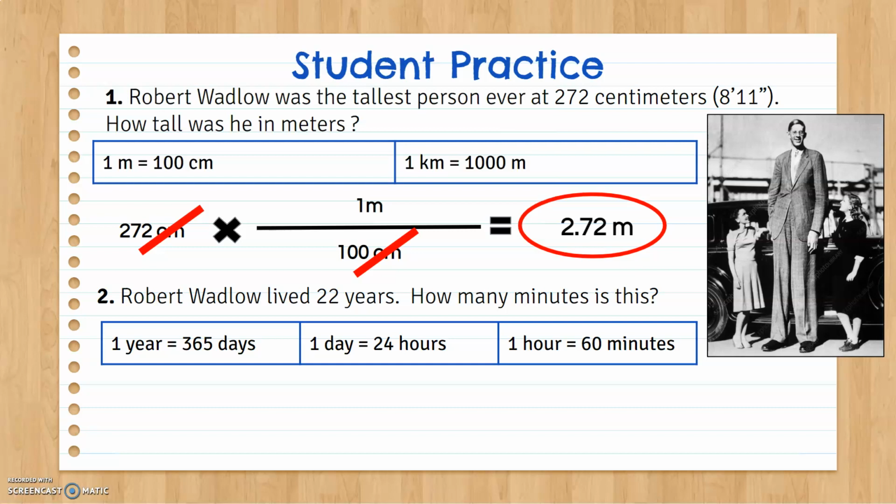Why is it on the bottom? Because I need to get rid of the centimeters. I used this first conversion because it was the one that got me where I wanted to go. I didn't need to use the second one. I only needed one. Now, the second one said that he only lived 22 years.